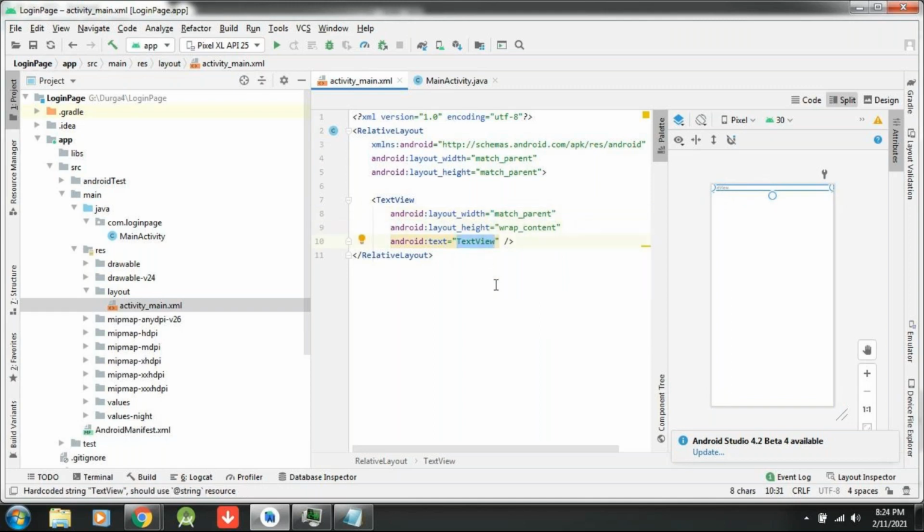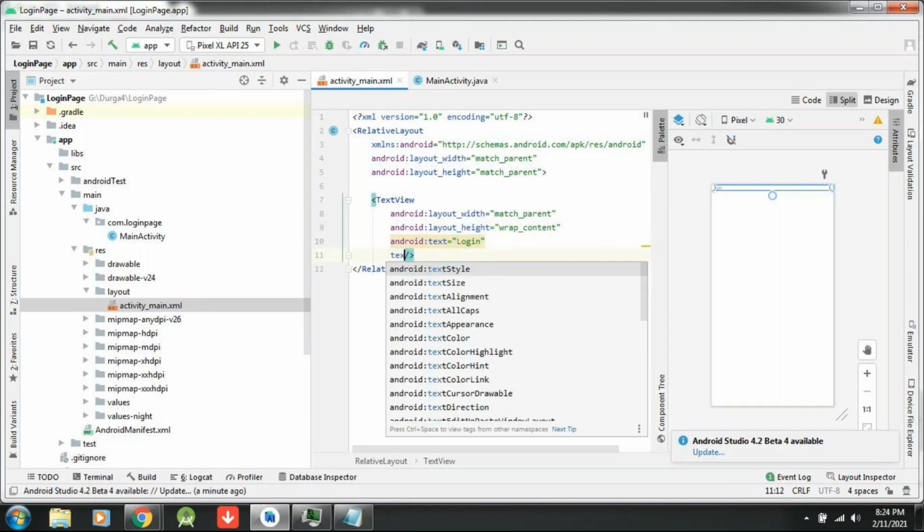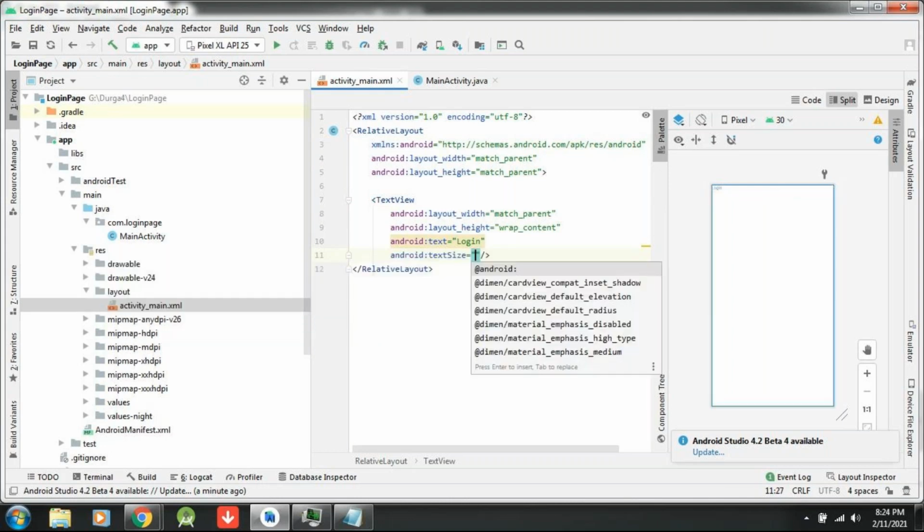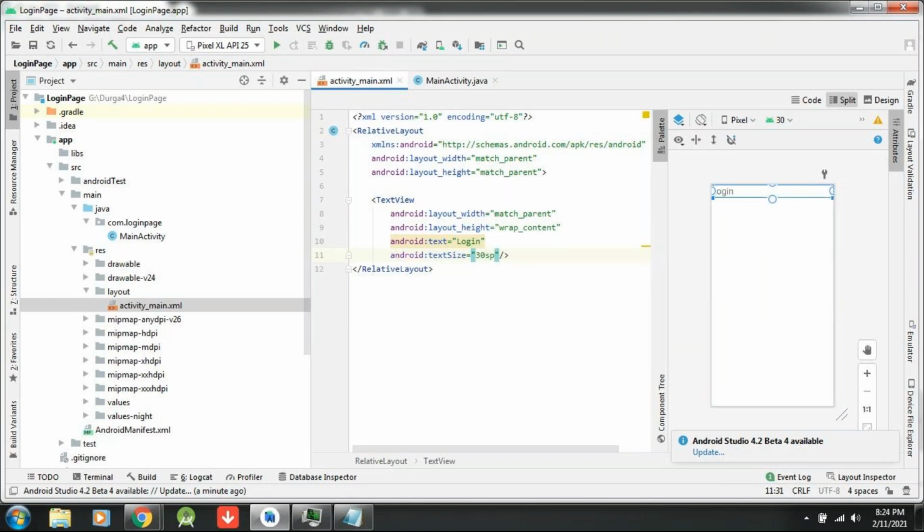Title. What is the title you have to write? I would like to write the title as Login. But see, is that title visible to you? No, right? So to make it visible, I have to increase the text size. You don't need to worry. Here you can write just TE and automatically all the properties will come. Text size, how much? Basically, I am giving 30sp, scale-independent pixels. 30sp looks good, but still I would like to increase. I am giving 35. Okay, looks good, but I want to make it bold.